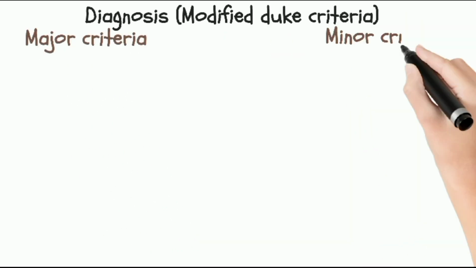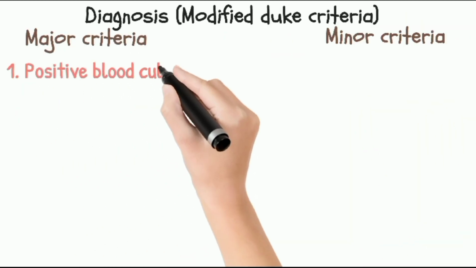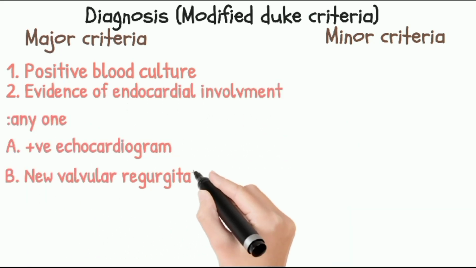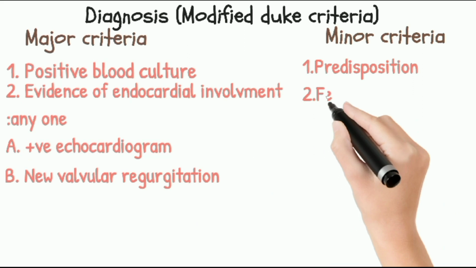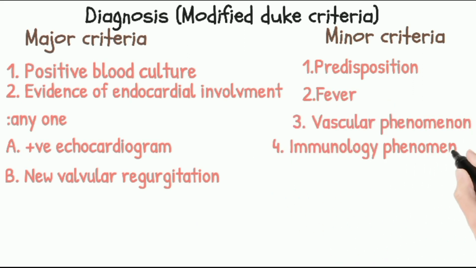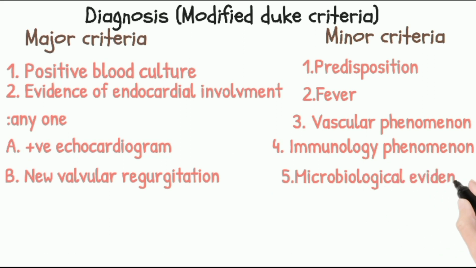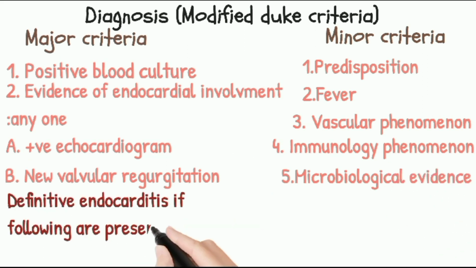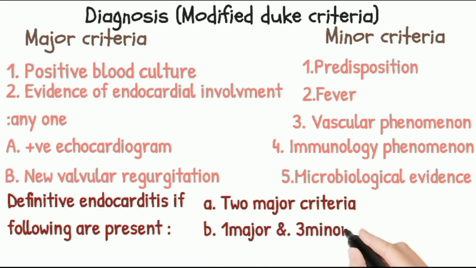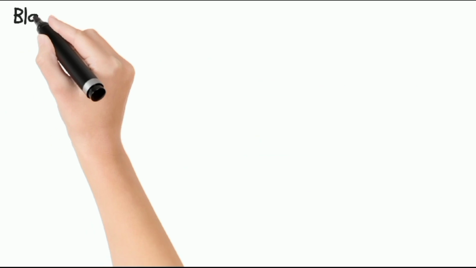Diagnosis: the modified Duke criteria include major criteria and minor criteria. Major criteria include positive blood culture and evidence of endocardial involvement, such as a positive echocardiogram or new valvular regurgitation. The minor criteria include predisposition, fever, vascular phenomena, immunologic phenomena, and microbiological evidence. Definitive endocarditis is diagnosed if the following are present: two major criteria, or one major and three minor, or five minor criteria.